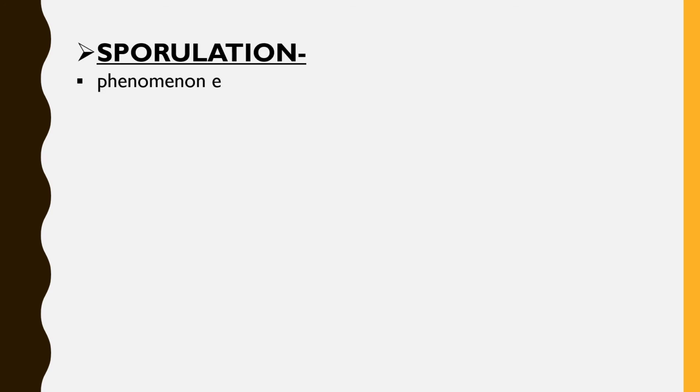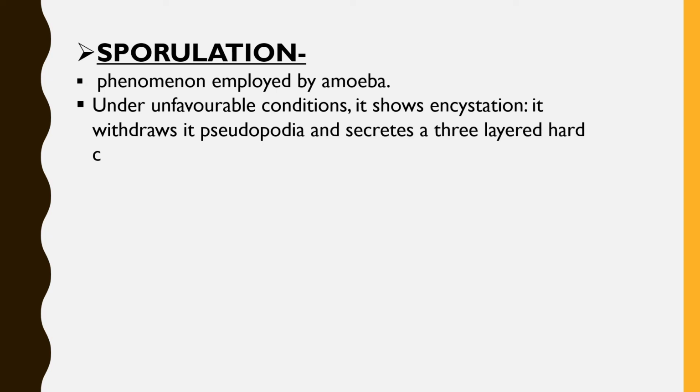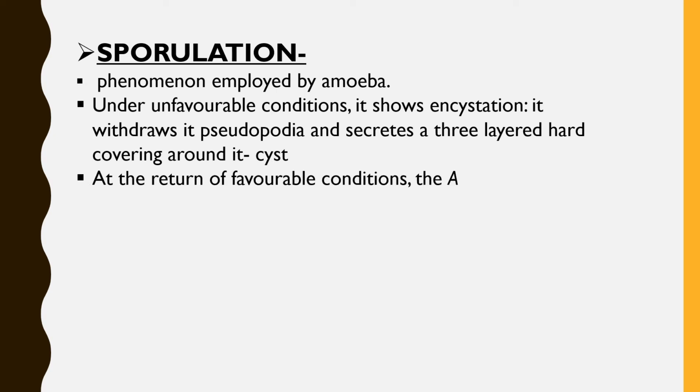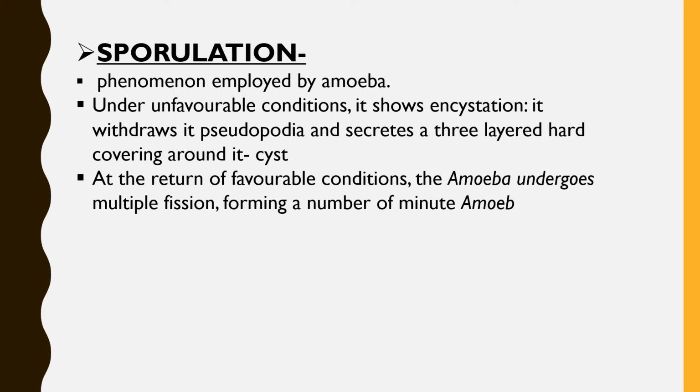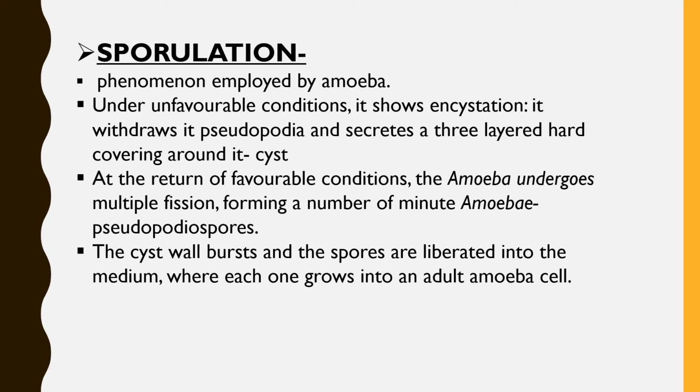The other important fact about sporulation is that this phenomenon is also employed by amoeba. Under unfavorable conditions, it shows encystation, that is, it withdraws its pseudopodia and secretes a 3-layered hard covering around it, that is known as cyst. At the return of favorable conditions, the amoeba undergoes multiple fission, forming a number of minute amoebae, which are also known as pseudopodiospores. The cyst wall bursts and the spores are liberated into the medium, where each one grows into an amoeba cell. So this is the whole concept of spore formation or sporulation.